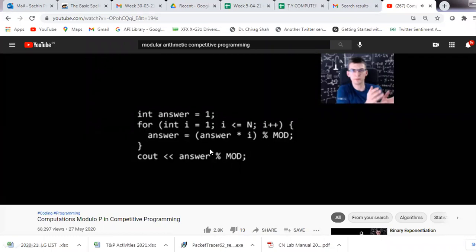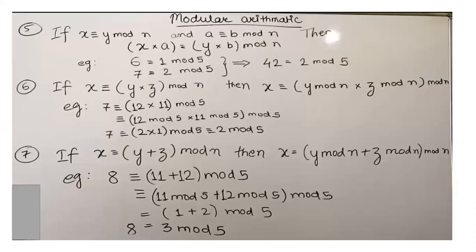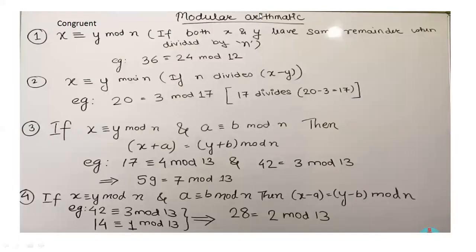Here, we implement a program which is very simple to calculate the factorial, but by using mod, we get an answer equivalent to the actual answer. Okay, somehow. So today we